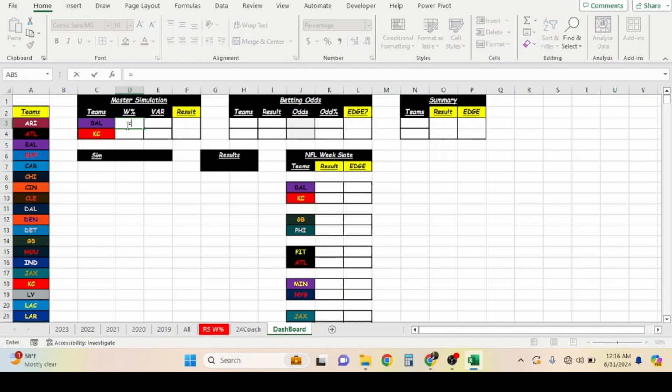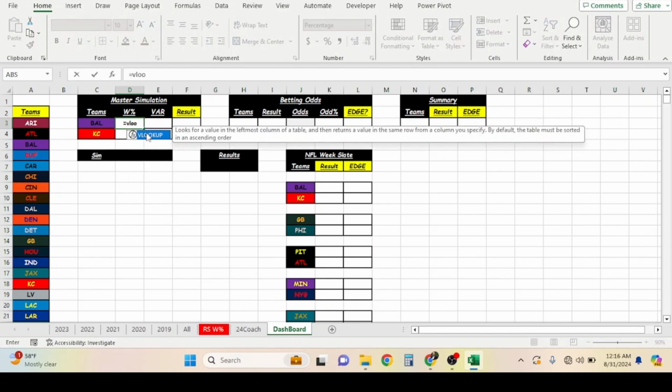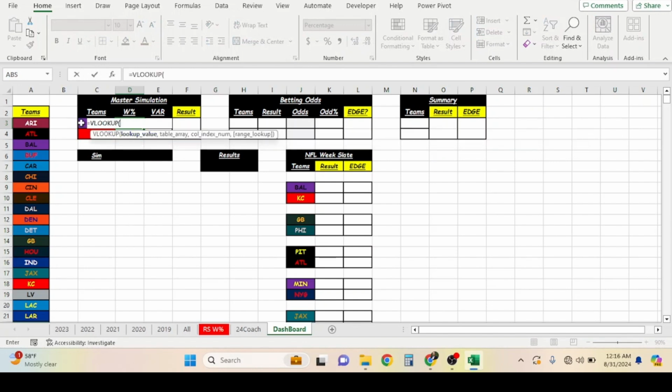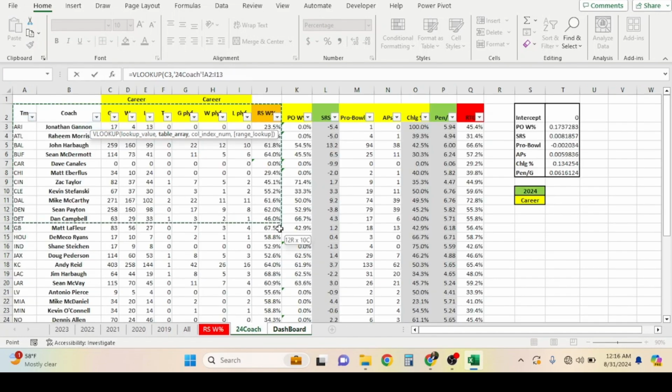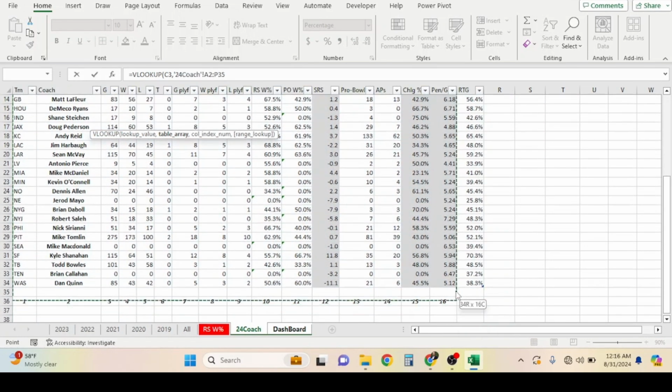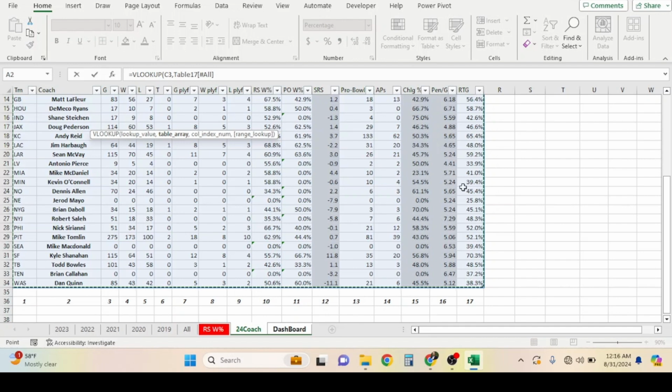We're going to do what's called a VLOOKUP. You're going to look up this value, which would be the Baltimore Ravens at the time, and this is the first matchup of the week 1 slate. So we're just going to go through this with you. After C3, you want to do the table array, and it's the table over here for the 2024 coaches. Boom, it highlights. Comma again to get to the column index number.